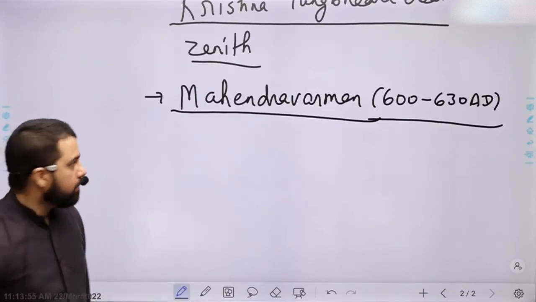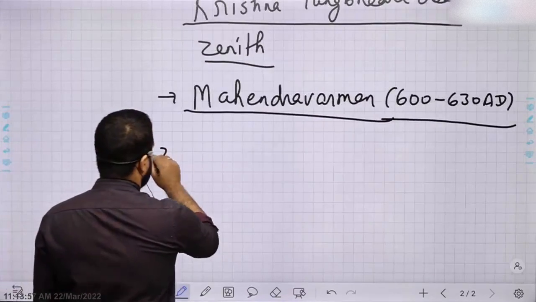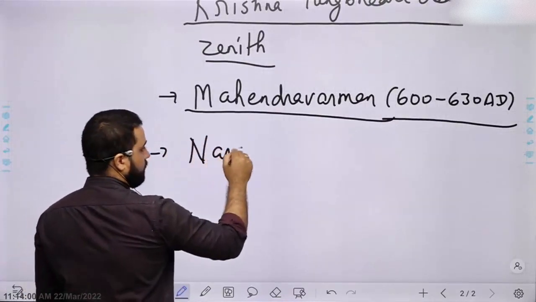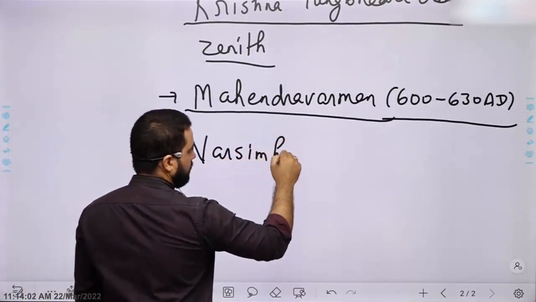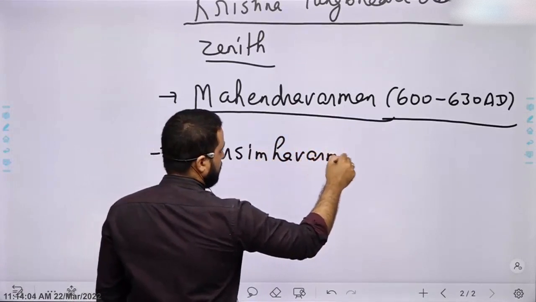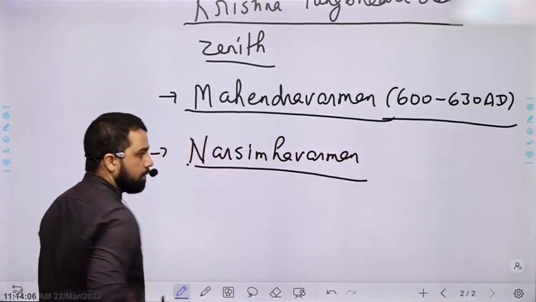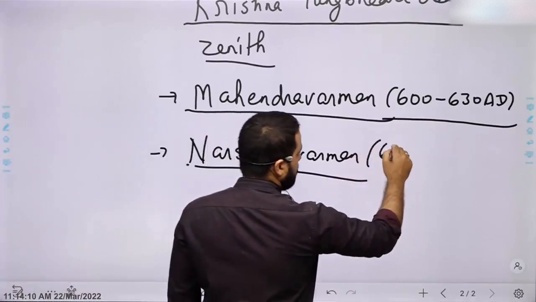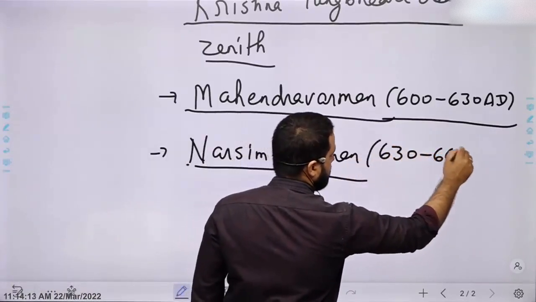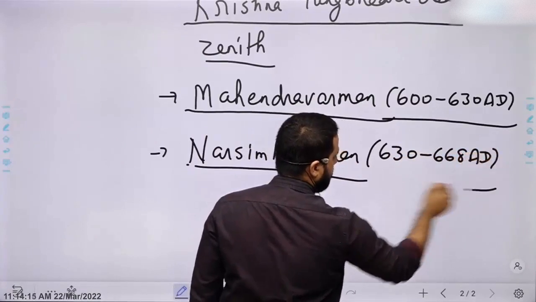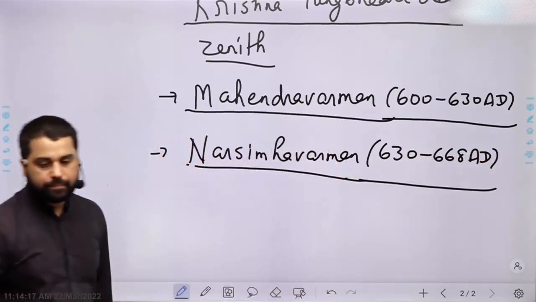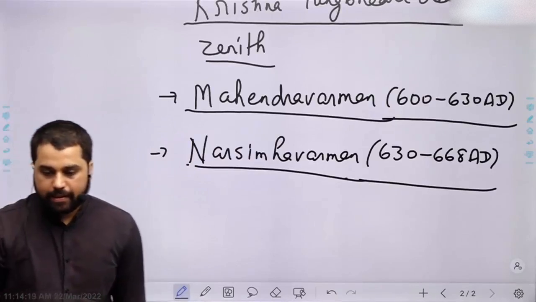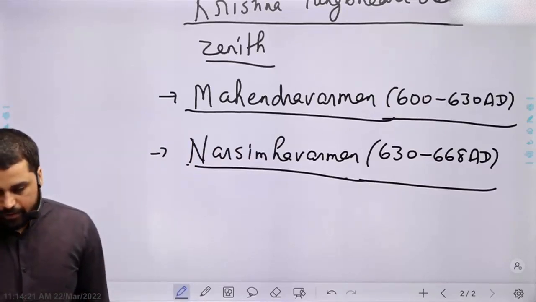Write on, Narasimhavarman, he ruled from 630 to 668 AD. Narasimhavarman is considered the greatest of Pallava kings.